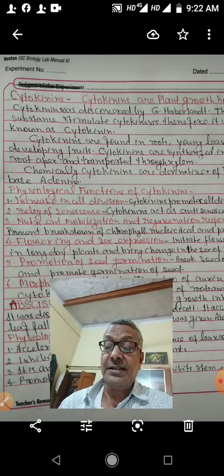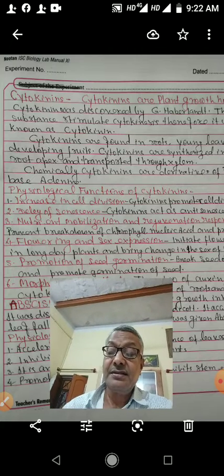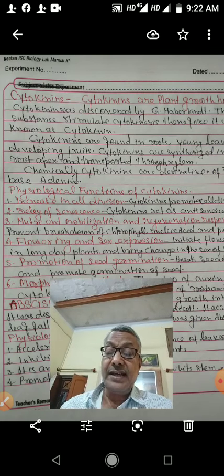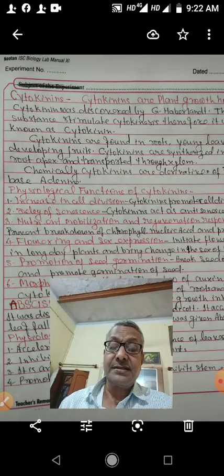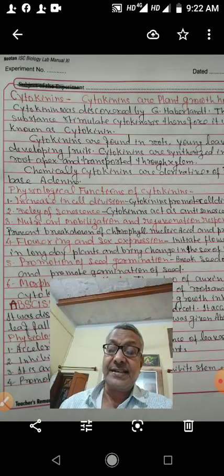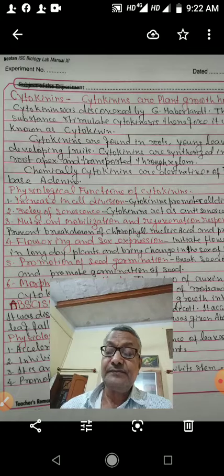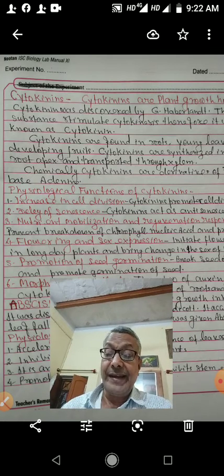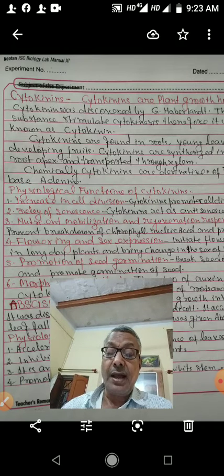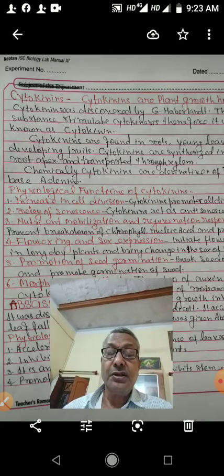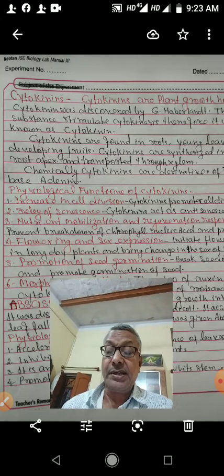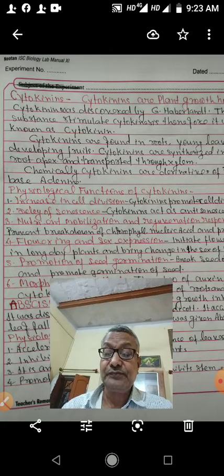Second function is delay of senescence. Senescence, that is the aging, and there is the death of the plant. But cytokinins act as anti-senescence. It means there is no aging in the plant, there is no breakdown of chlorophyll, nucleic acid, and protein in the cells of the plant.